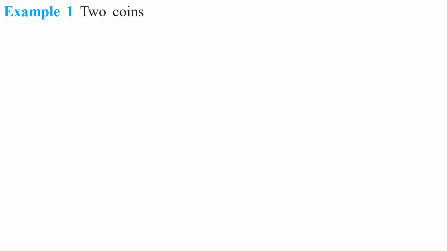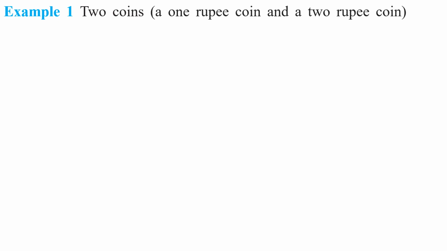Now, come to the example. Let us understand these concepts well by taking some examples. What is meant by a random experiment? What is meant by outcomes of a random experiment? What is a sample space of a random experiment? And what are the sample points of a random experiment? All these 4 points. Okay, my children, let us take some examples.